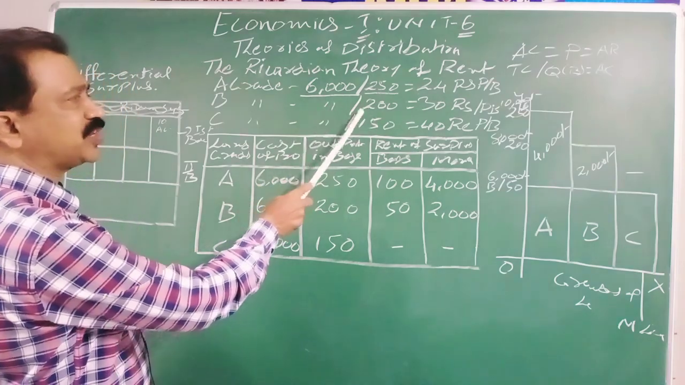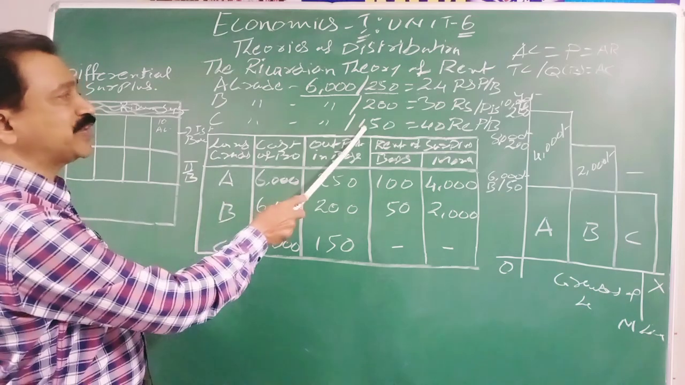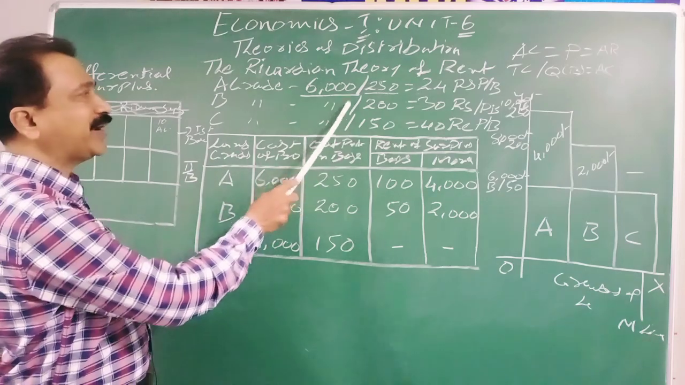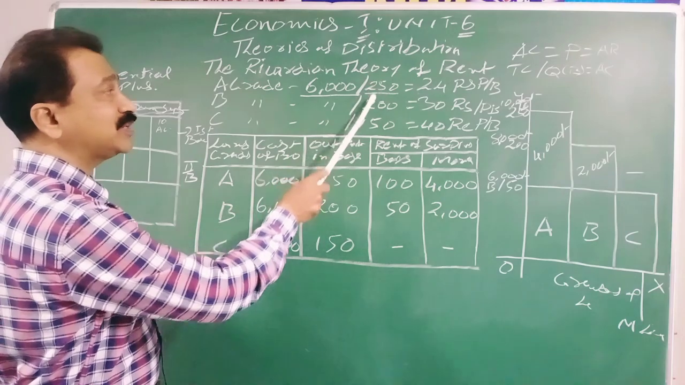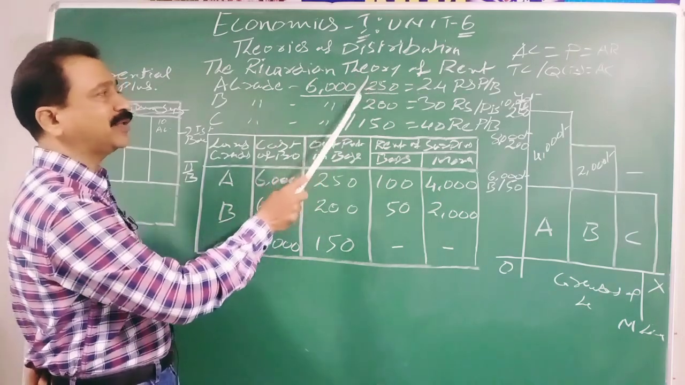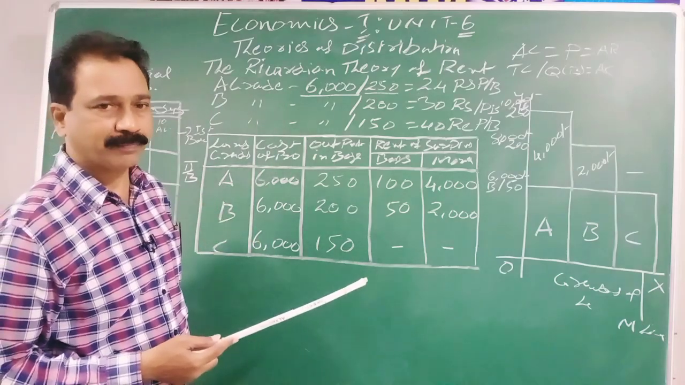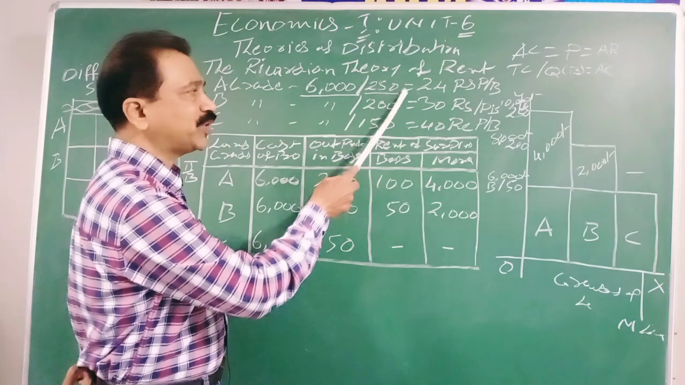B grade land does not have any rent because till now C grade is not used yet. Only A grade and B grade are being used. Differential surplus is happening only on A grade. So A grade will have the rent. B grade does not have any rent. Okay. Now they sold their products in the market.